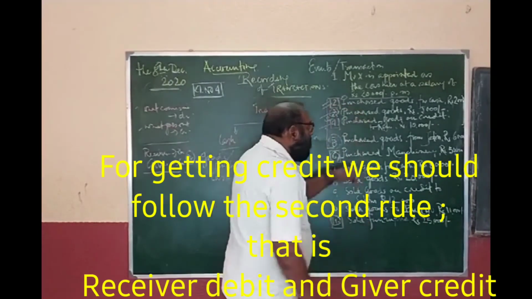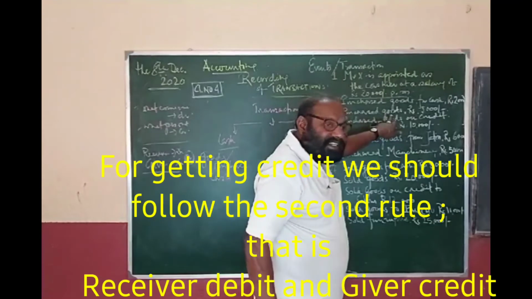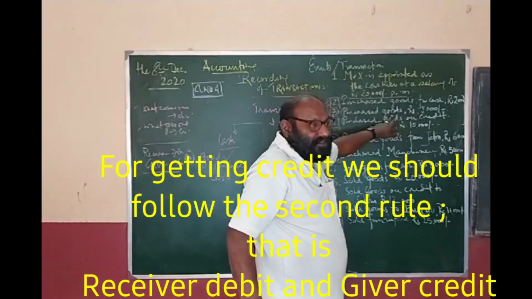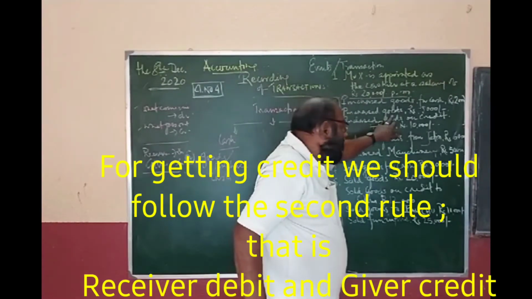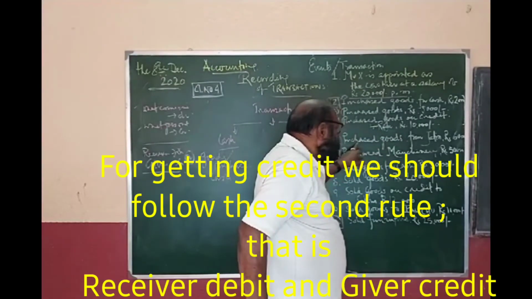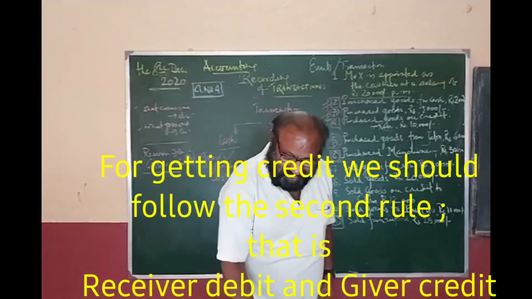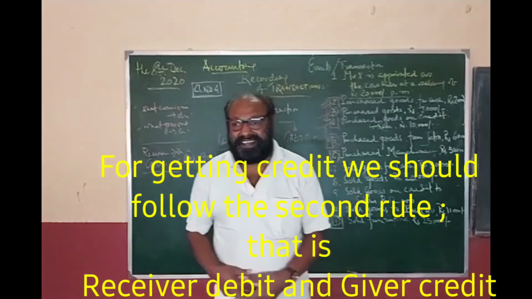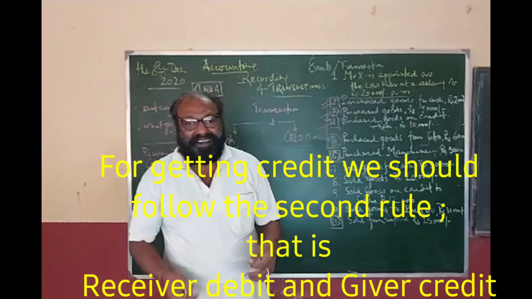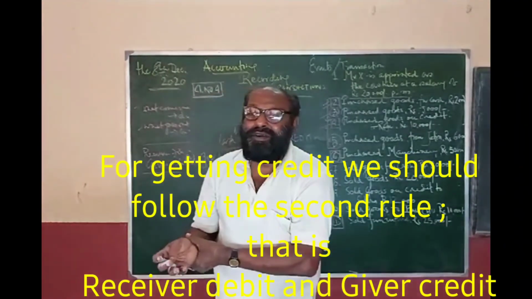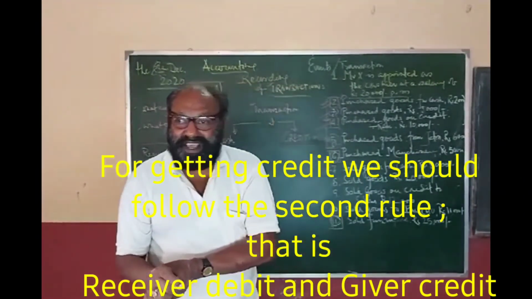Consider these two. Here nothing is stated whether it is a cash transaction or a credit transaction. I have already told you yesterday that accounting is a social science.